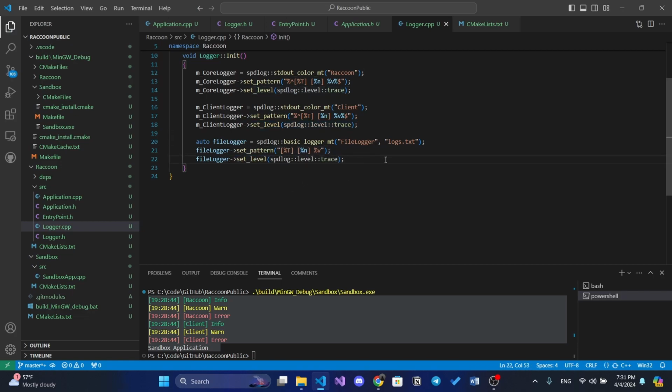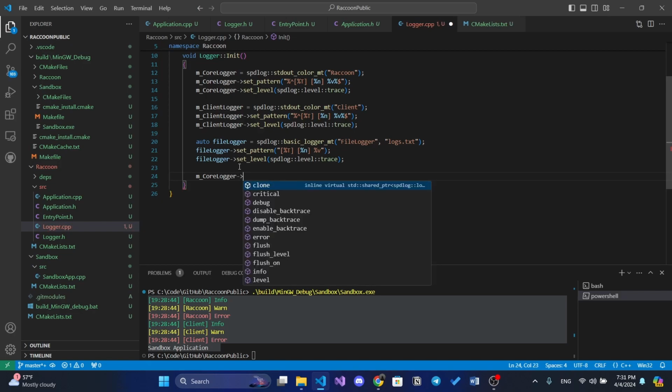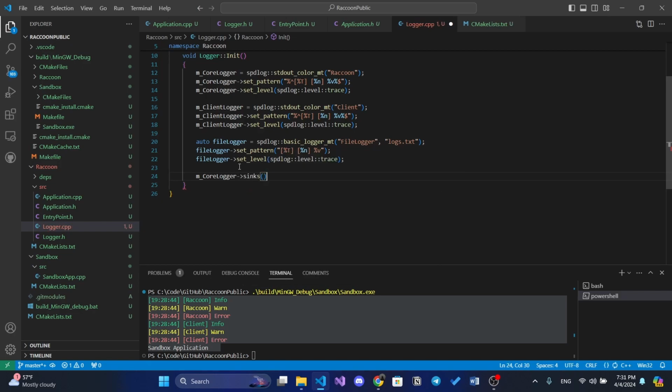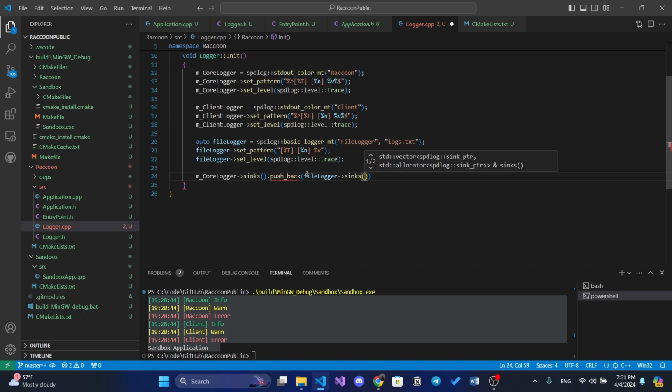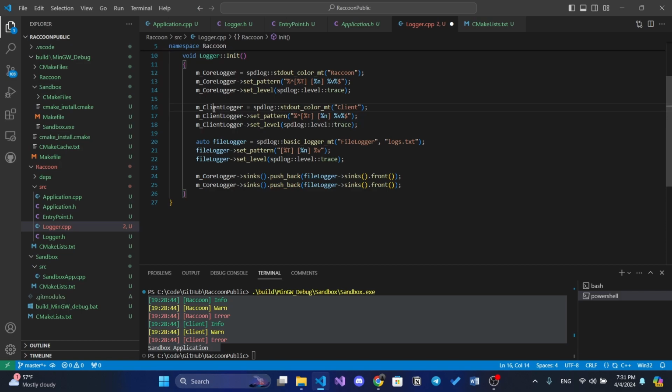So that's it. Now we want to push this file logger to our core logger and to our client logger. Not pop back, push back. So push back this file logger, but it should be a logger sink, and it should be front. The same for the client logger.